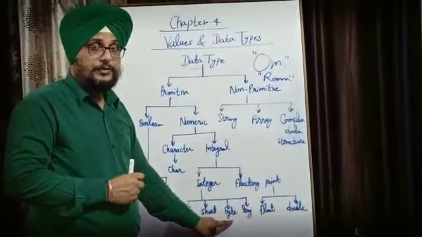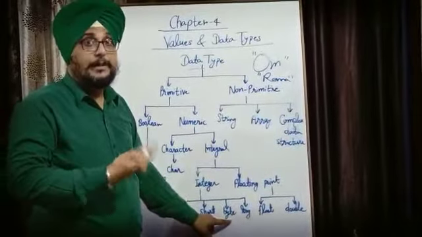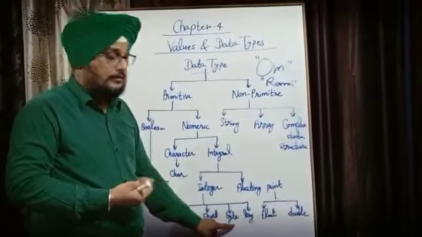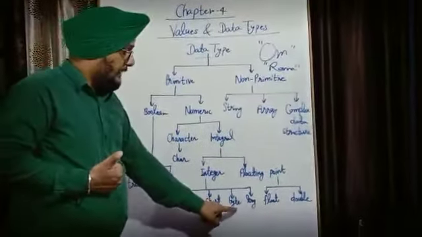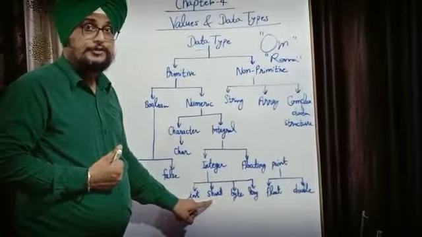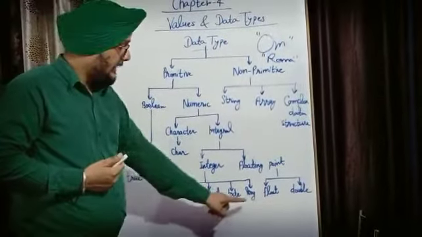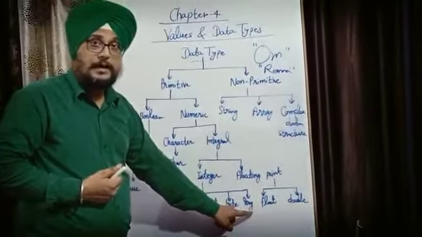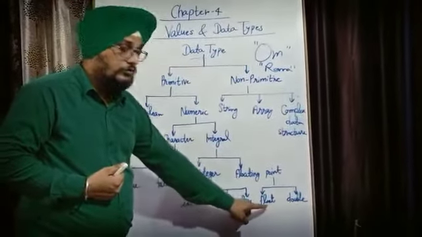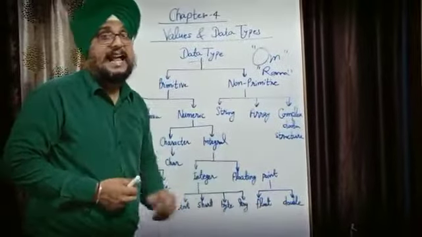In the computer's memory, it occupies only 1 byte, or we can say 8 bits. More than byte, we have short. Short occupies 2 bytes. Then int occupies 4 bytes. And then long occupies 8 bytes. Also float occupies 4 bytes and double occupies 8 bytes.